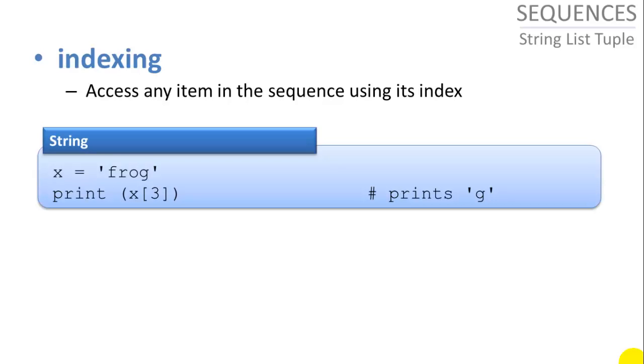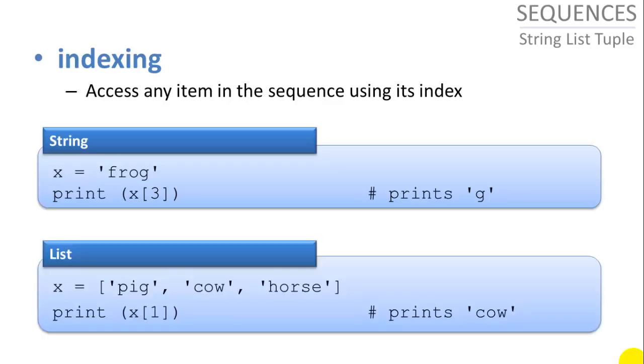So a string is a sequence of letters. Let's say we want to access one of the items in the word frog. We can say print x of 3 using the square brackets for the 3, and that gives us the third index. Starting from index 0 for f, the g is going to be index 3. And in our list, if we say we want item with index 1, that's going to give us cow, the second item in the list.